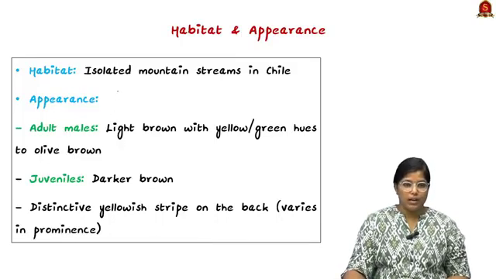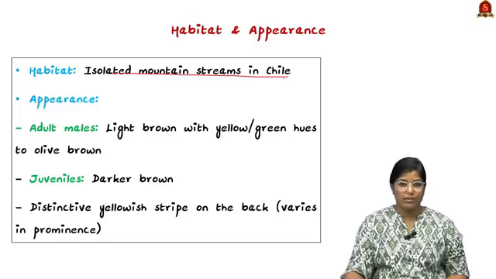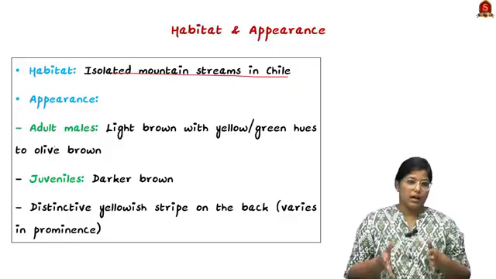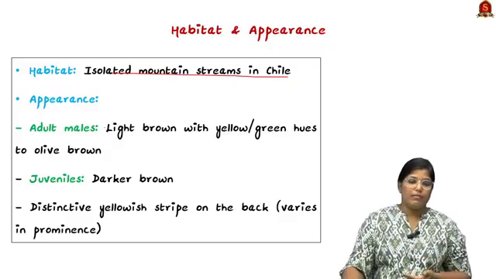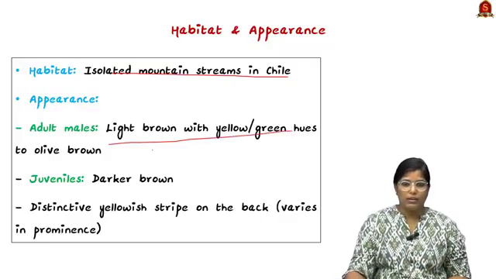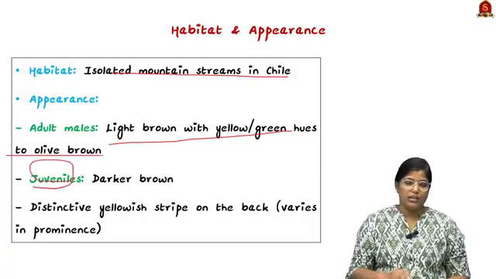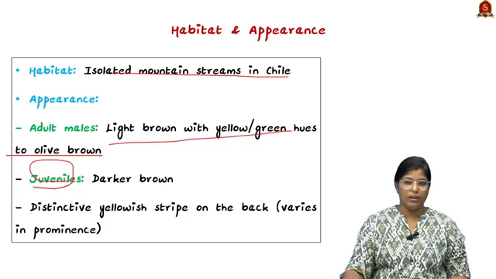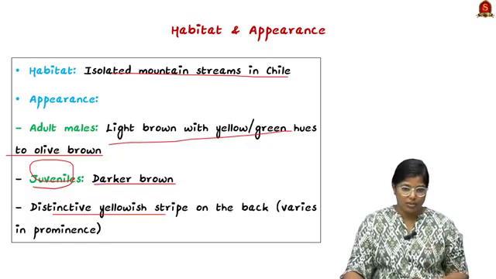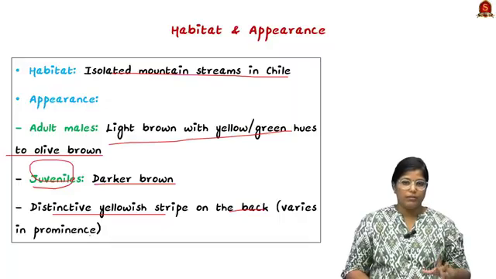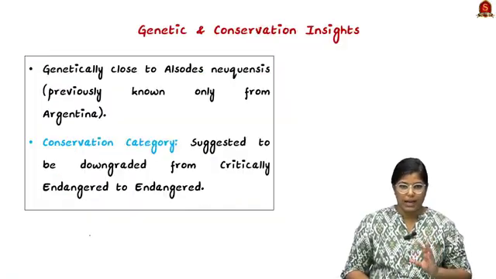It is found in isolated mountain streams in Chile. And when we talk about the appearance, adult males will have light brown with yellow or green hues to olive brown. And when we talk about the juveniles, that is the smaller or younger ones, they have a darker brown skin tone, and they have distinctly yellowish stripes on the back, which vary in prominence. So these are all the very basic appearance characteristics.